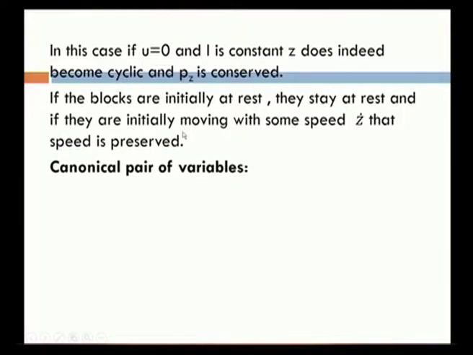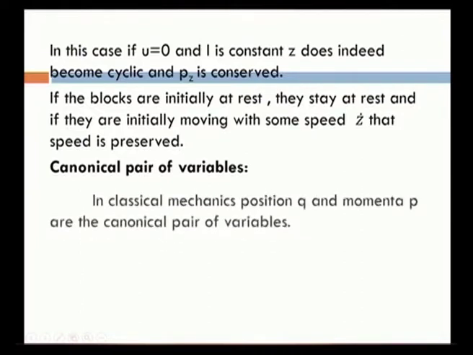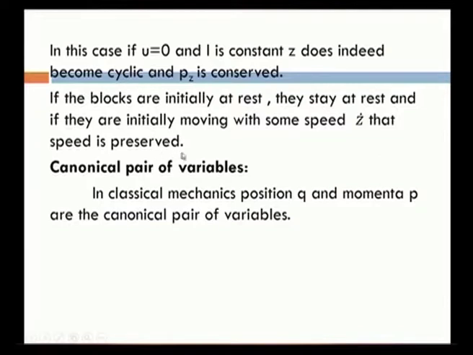Now, let us come to another important concept in Hamiltonian mechanics, that is canonical pair of variables. In classical mechanics, the position coordinate q and the momentum coordinate p are the canonical pair of variables. In the earlier discussion we learned the definition of canonical momenta.